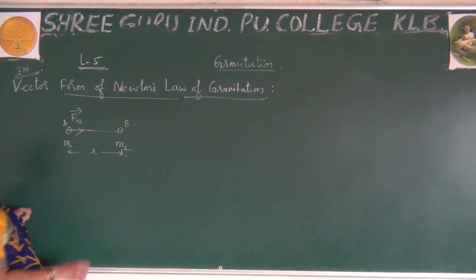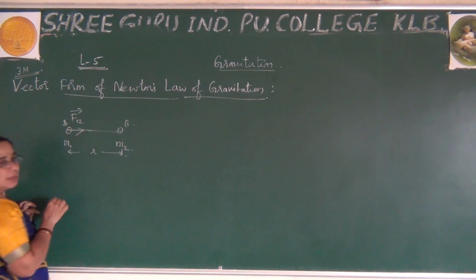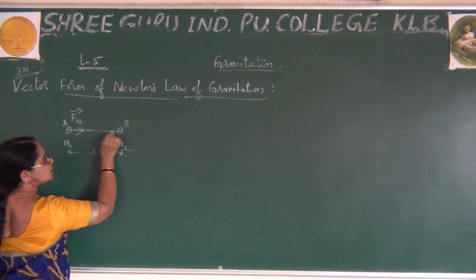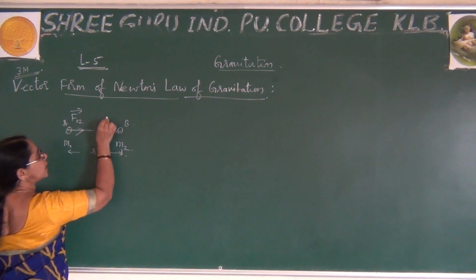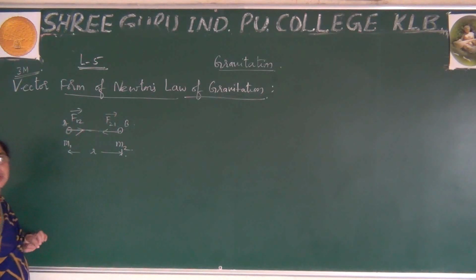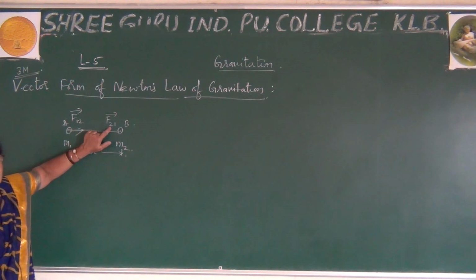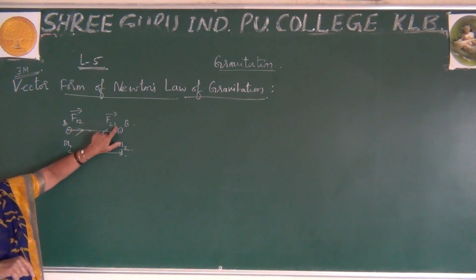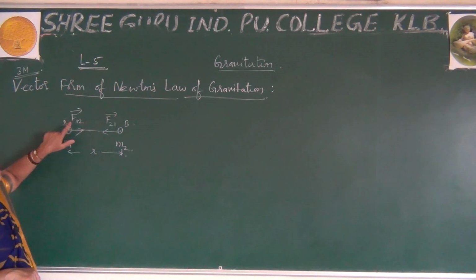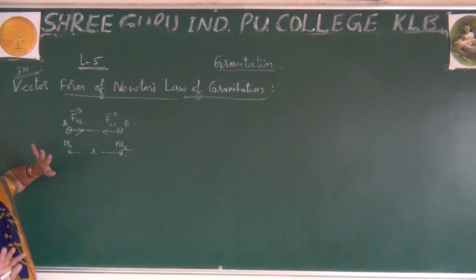At the same time, M2 is attracting M1, so I write this force as F21. This is the force on the second particle by the first particle, and this is the force on the first particle by the second particle. This is the condition you have to remember.